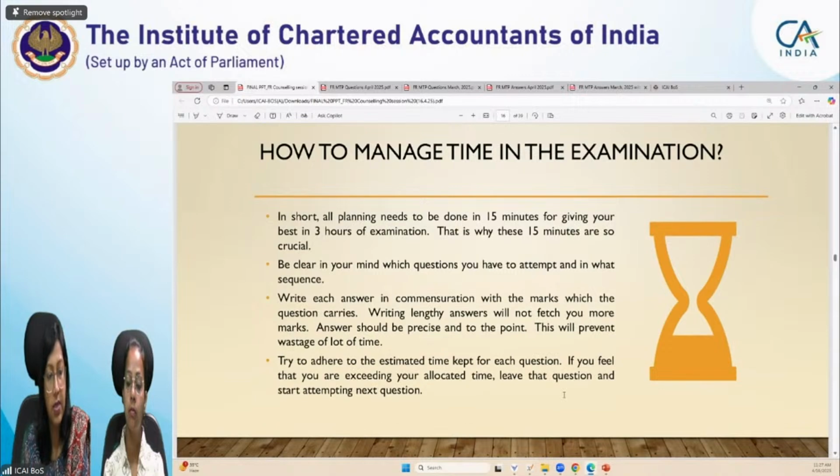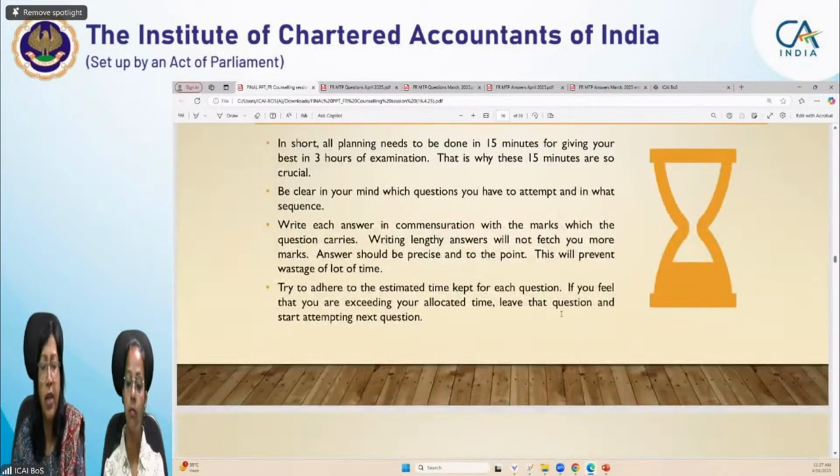This is the same thing. Don't try to write sketchy answers or big answers. Be to the point. Your keywords are very important. That reflects your understanding and conceptual clarity to the examiner. Through your answer, you can convey your understanding and conceptual clarity, and that can be reflected when you use those keywords in your answers. By keywords, I mean that for particular standards, there are certain terminologies which are used very frequently in that standard. So you have to take care of those terminologies when you are reproducing answers on those standards. Okay.